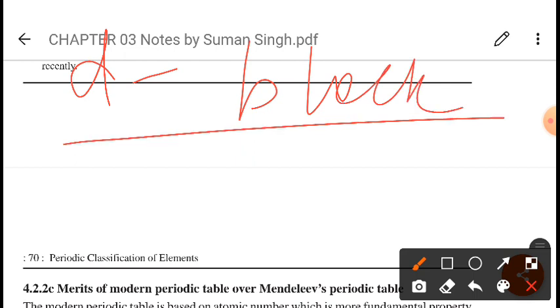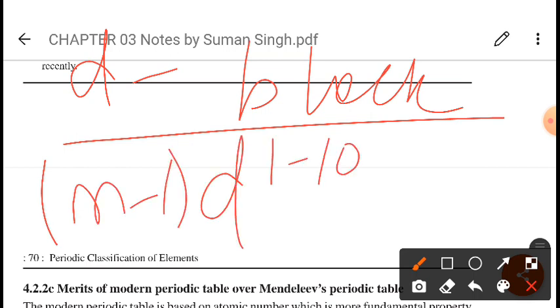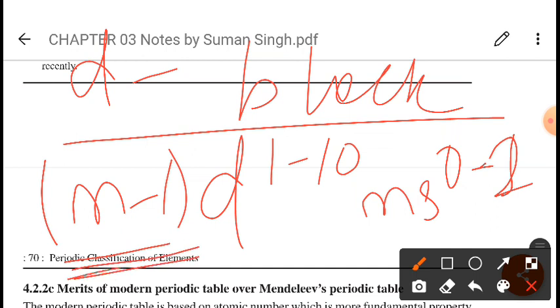For D block, the electronic configuration will be (n minus 1)d1 to 10 and ns0 to 2. Why is it written n minus 1? In the previous class I explained that after 1s we fill 2s, after 2s we fill 2p, after 2p we fill 3s, then 3p, not 3d. Before 3d we first fill 4s, then 3d, then 4p.